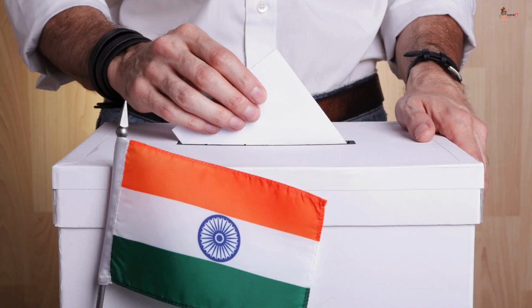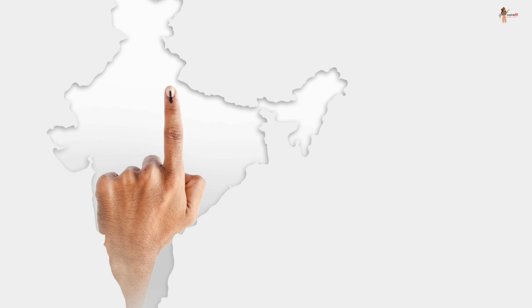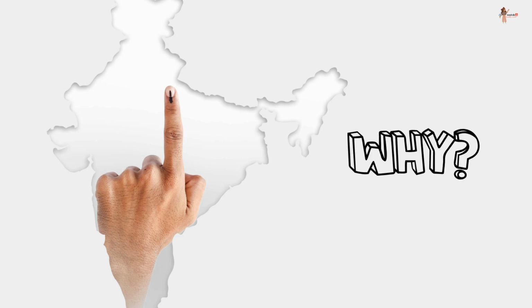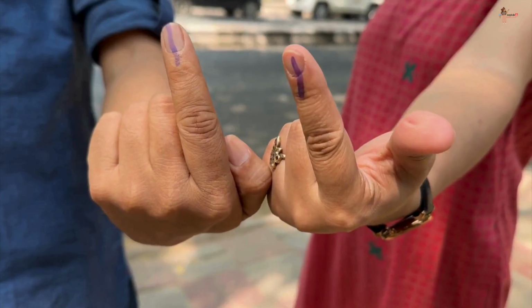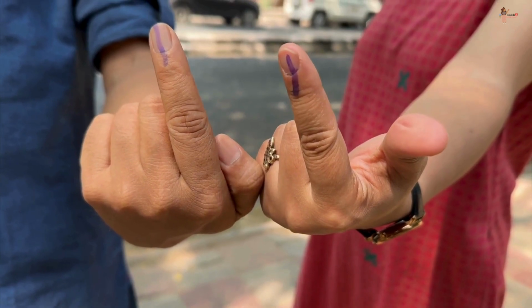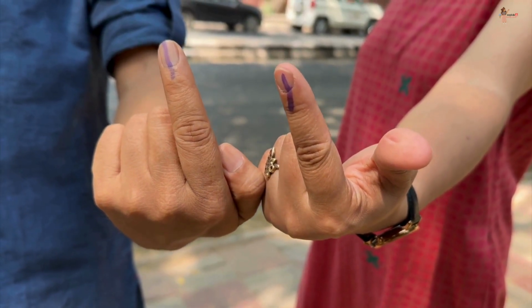Have you ever seen your parents vote? Do you know that a mark is put on the finger after the voting is done? If you know why, comment below and tell us. Also, this ink that is put on the finger is not easily erasable. Do you know why?